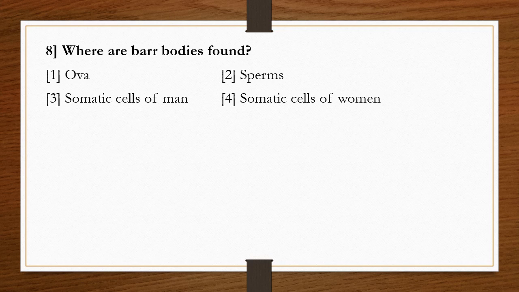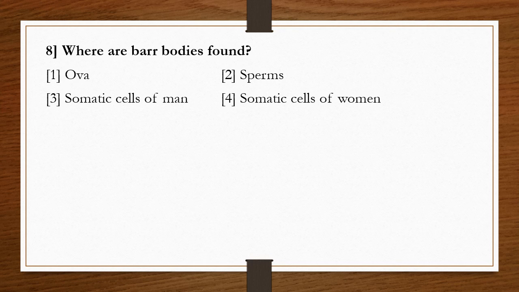Question number 8. Where are Barr bodies found? Options: 1. Ova, 2. Sperms, 3. Somatic cells of man, 4. Somatic cells of woman.